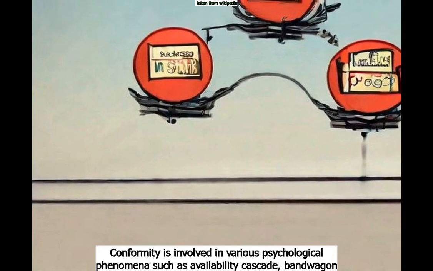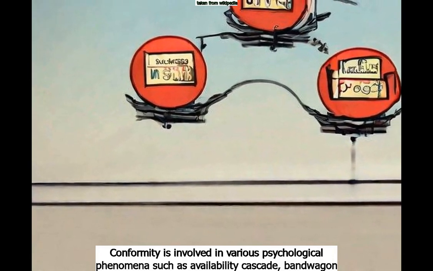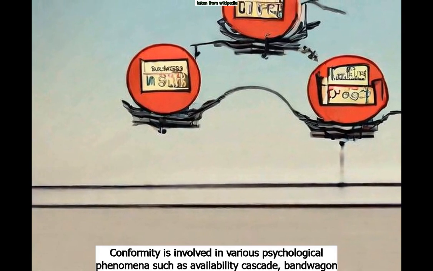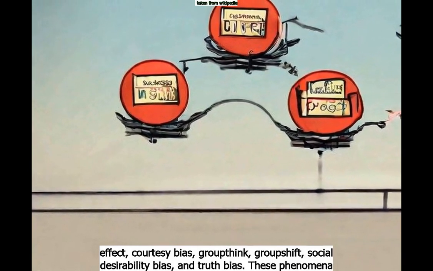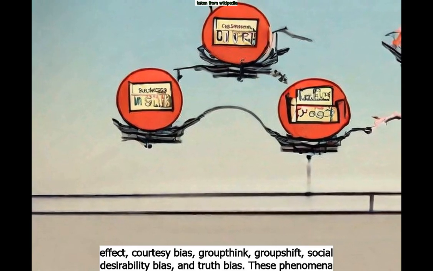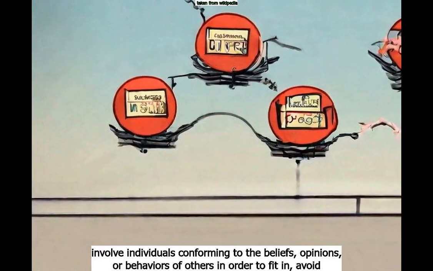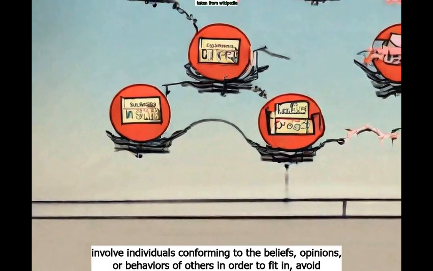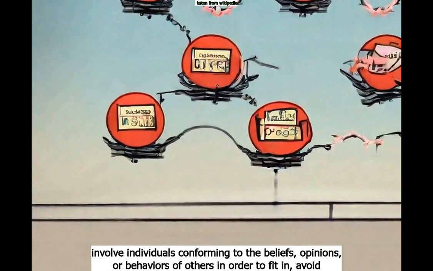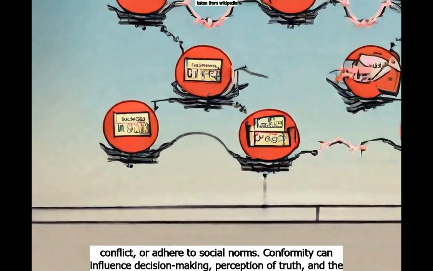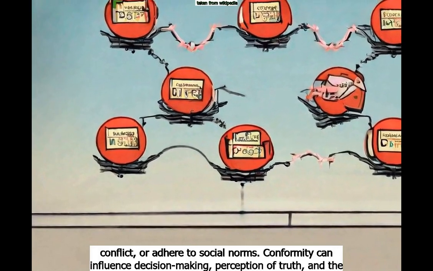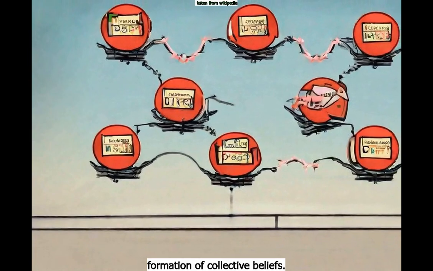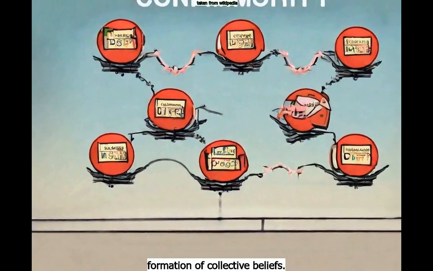Conformity is involved in various psychological phenomena such as availability cascade, bandwagon effect, courtesy bias, groupthink, group shift, social desirability bias, and truth bias. These phenomena involve individuals conforming to the beliefs, opinions, or behaviors of others in order to fit in, avoid conflict, or adhere to social norms. Conformity can influence decision-making, perception of truth, and the formation of collective beliefs.